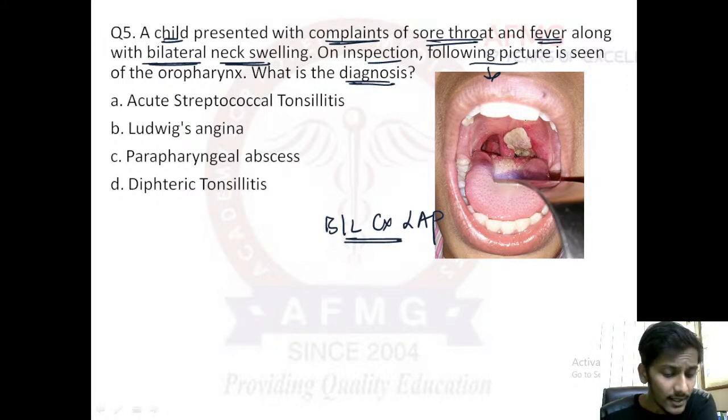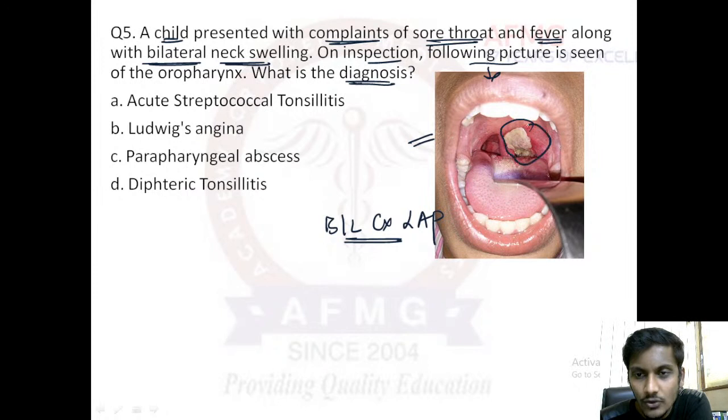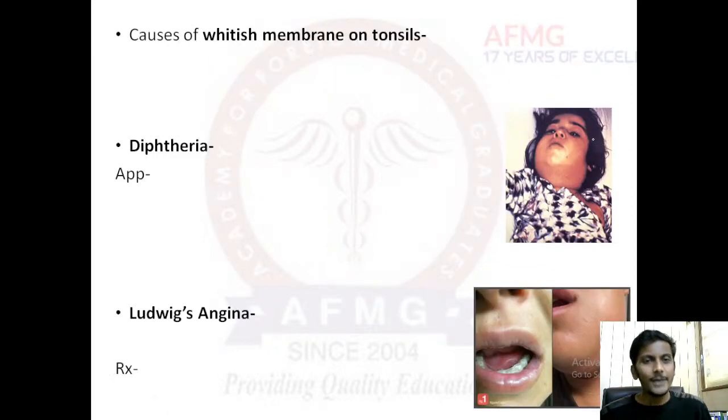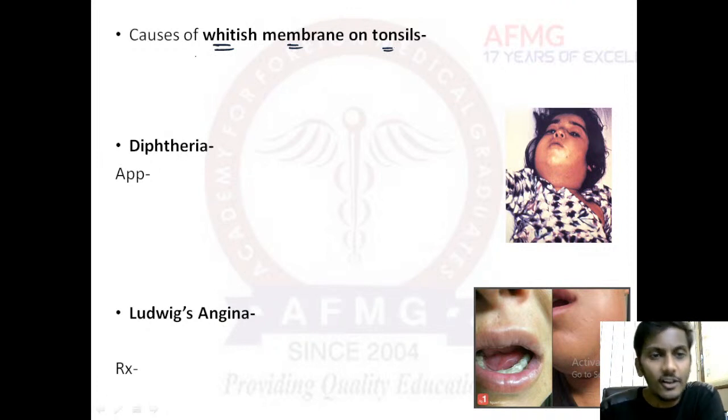If you inspect the oral cavity or the oropharynx, this is what it looks like. What is this? This is known as your pseudomembrane. So this is a whitish pseudomembrane. Now let's first discuss what are the important causes of whitish membrane on tonsils.